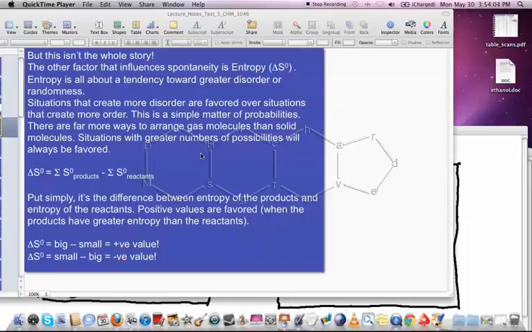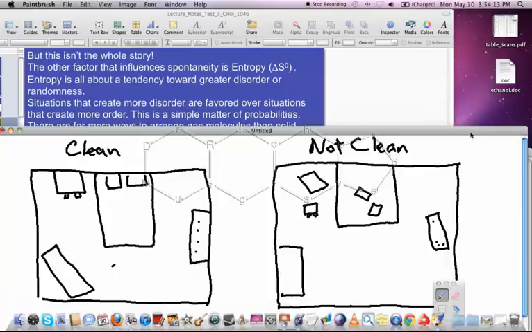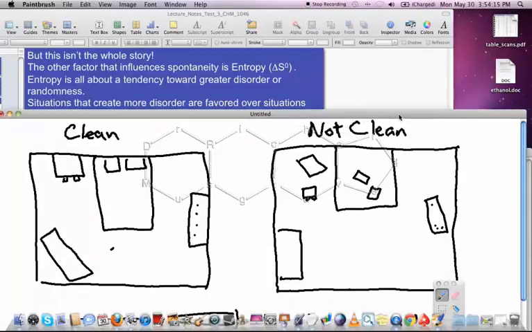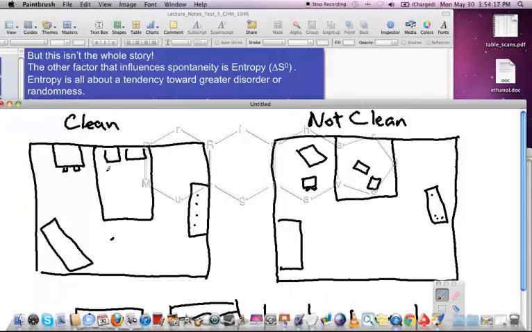I'd like to give you a quick introduction to the concept of entropy. Now, entropy is simply a tendency to disorder. So let's take a look at an example of that. All right, let's say you have a room here and you're a clean freak. If you're a clean freak, then there's a place for everything and everything's in its place.